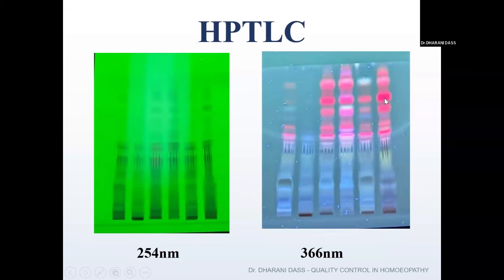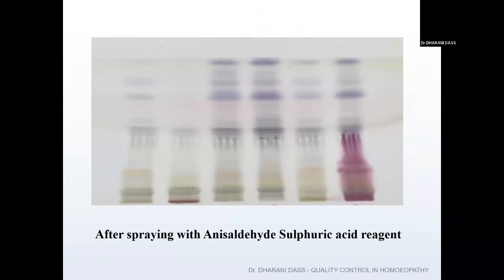When I showed the pictures in TLC, we got the spots, but not in uniform bands. Whereas in HPTLC, you can see the uniform development of the chromatogram, that is, the development of color or spots. You can get it in a uniform way. That is one more advantage in the case of HPTLC. What is the reason we are getting the uniform development? Since the samples have been applied uniformly, in equal proportions.